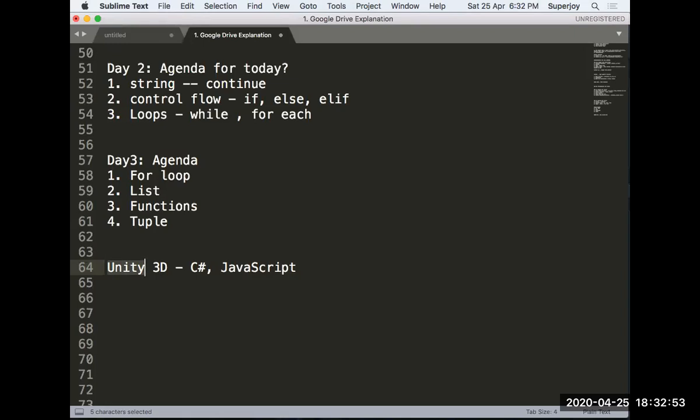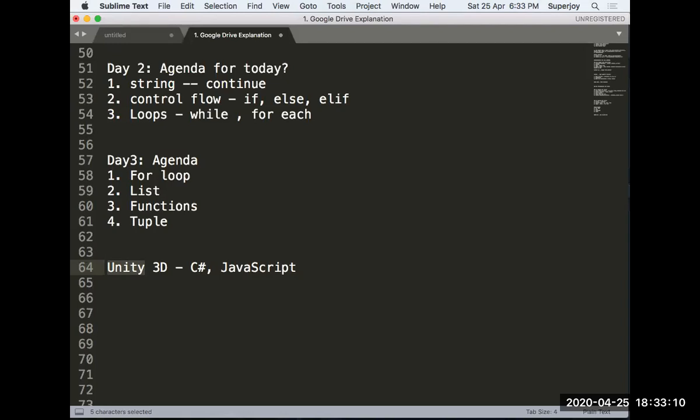Swastika from Coimbatore is saying, sir, how to remove only the second occurrence from the list? Swastika, for that you will have to write a code. There is no direct method available, right? To remove the second item.